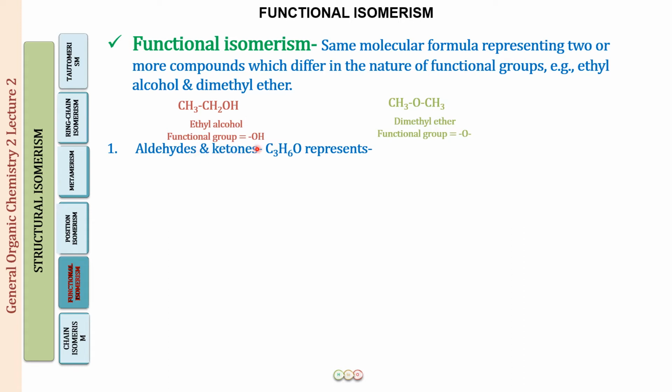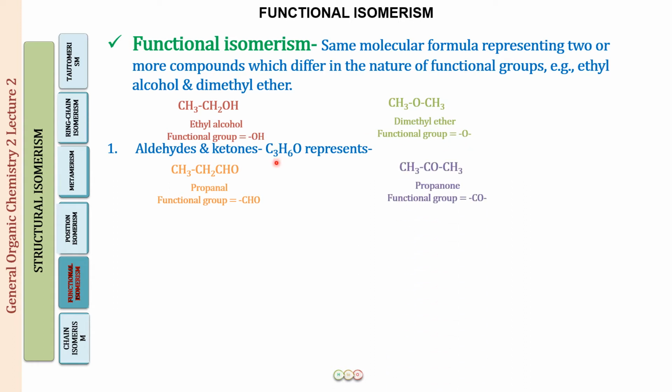But the functional group is going to be different for the two compounds. The functional group here is the OH group, and here we have the oxygen present in between the two alkyl radicals as the functional group, right? So this is what we have as functional isomerism. Now let us look at some more examples of functional isomerism. First of all, we have aldehydes and ketones. If we have a formula C3H6O, this is going to represent an aldehyde and a ketone. Let us see those examples.